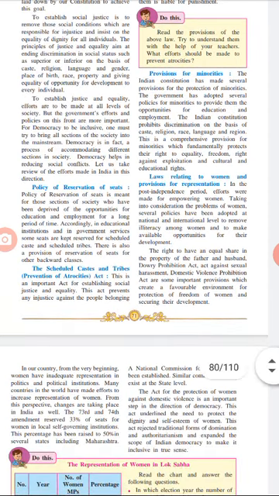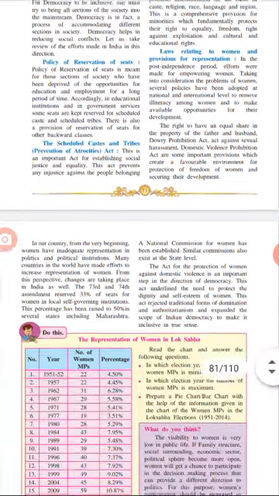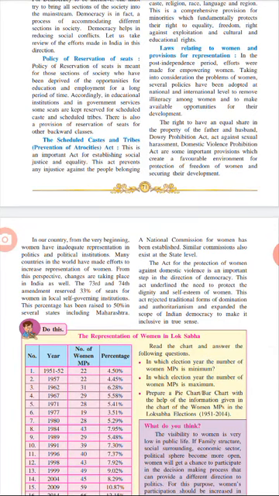Now, what are the laws made for women's provisions? When women were not getting benefits and were not treated equally in the constitution or in the country, the government of India implemented provisions that we should protect women and give them equal justice and rights. Women should not be neglected, there should be no dowry, and there should be no domestic violence. The people who beat women should be stopped. This whole constitution has been made for the benefit of women.